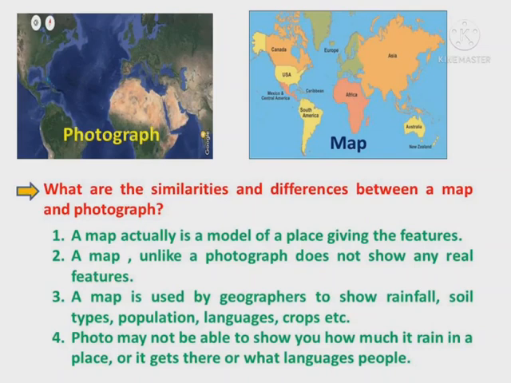A map is used by geographers to show rainfall, soil types, population, languages, crops, etc. A photo may not be able to show how much it rains in a place, how hot it gets there, or what languages people speak.